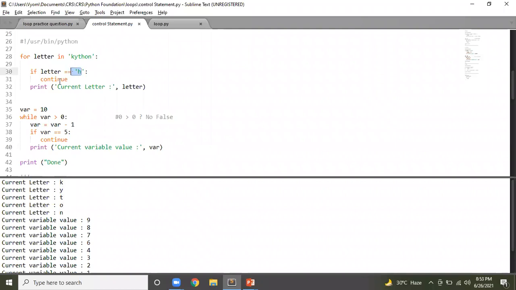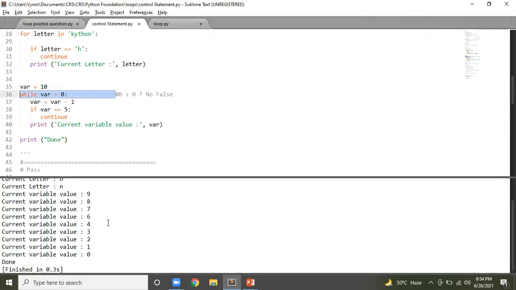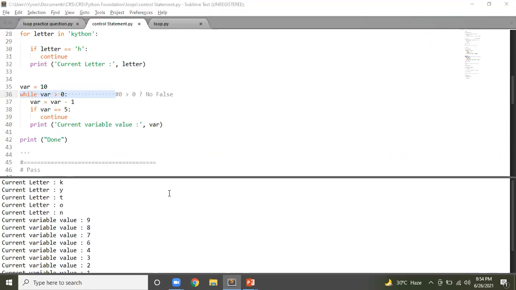PYTON. Only H will not get printed, because whenever the continue statement is encountered, we skip the remaining part of your task or your loop and we go back to the top. Same in this case. The moment continue is encountered, we go up here and print it. That's why you see 9, 8, 7, 6, 4, 3, 2, 1, 0. Basically 10 will not get printed. That's fine. Why? Because you are decrementing the value first.